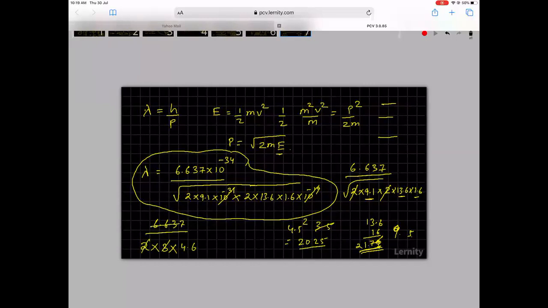3 into 2 will give you 6, so this is 6.637 times 10 to the minus 34 divided by 4.6, which will give me approximately 25. So I have to look at that option. All the numbers were different, so the option which is close to 25 will be the correct answer. But these kind of questions won't come in your NEET exam, but the same question can come in multiple parts. Determining n is equal to 2 can come in your NEET exam.